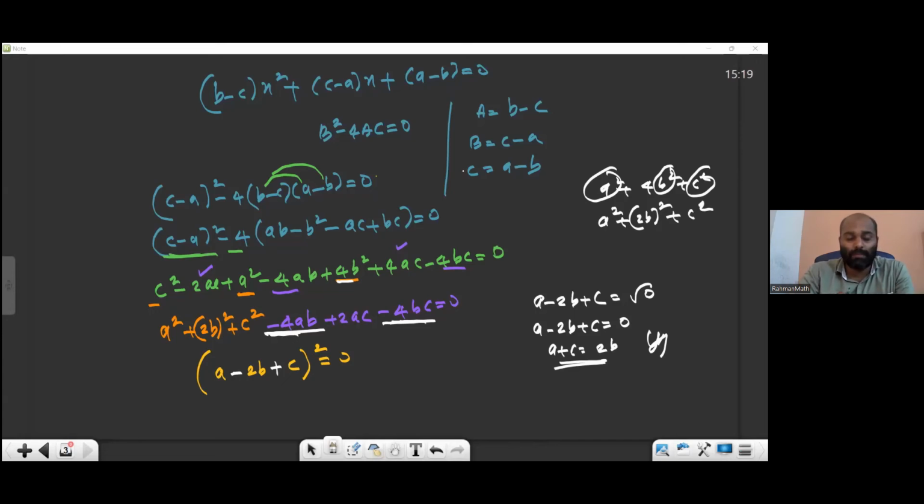Which step did you not understand? There are different colors I used.